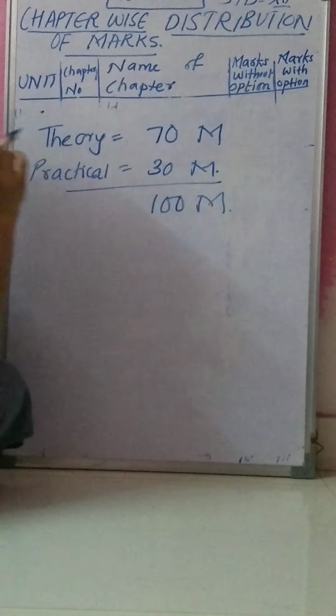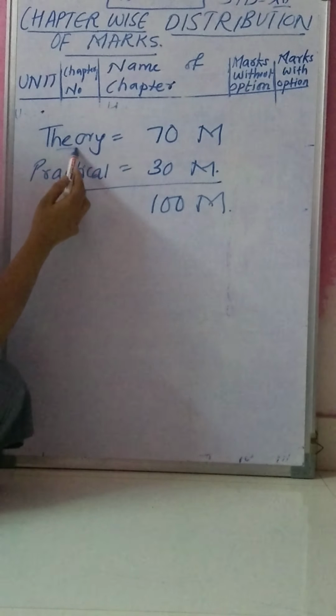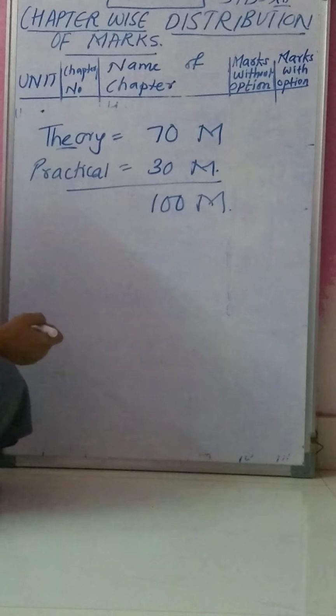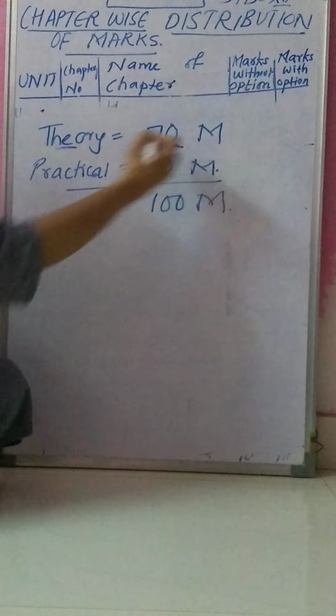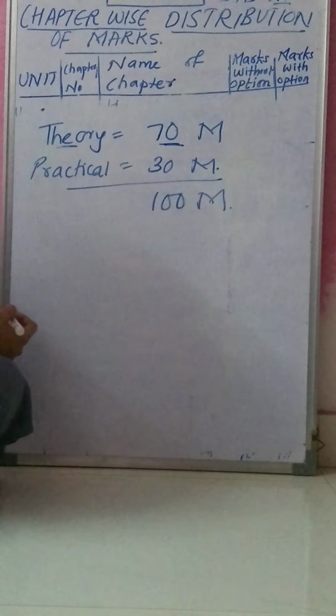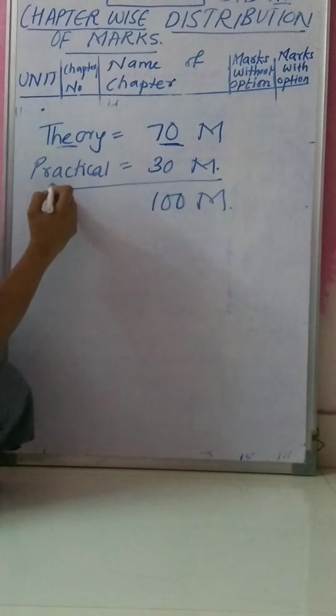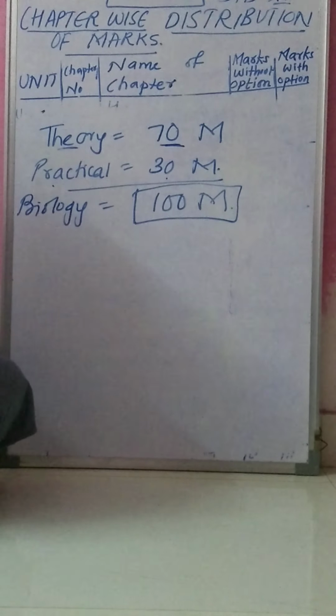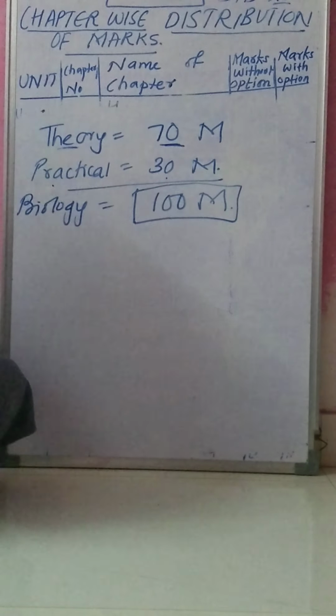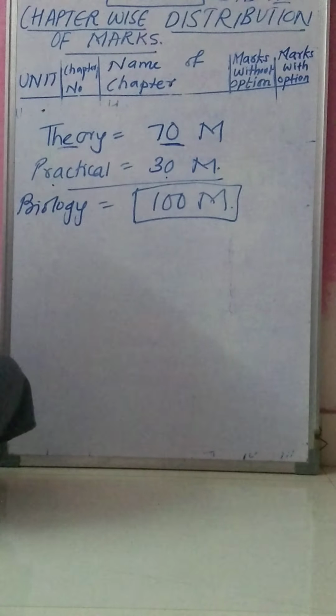Means the theory paper is for 70 marks, and the practical will be for 30 marks. Means the total for biology is 100 marks, that is 70 marks for theory and 30 marks for practical.